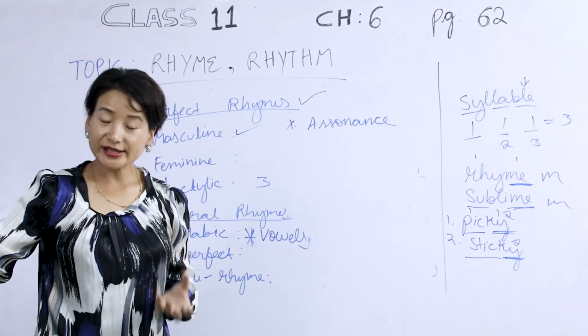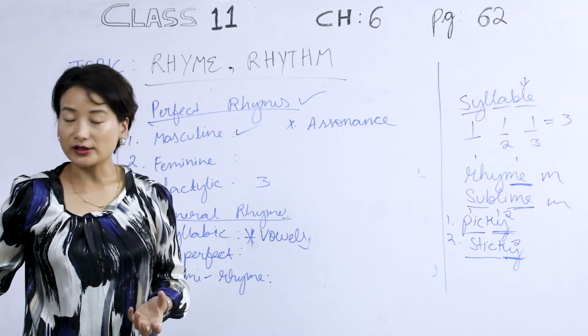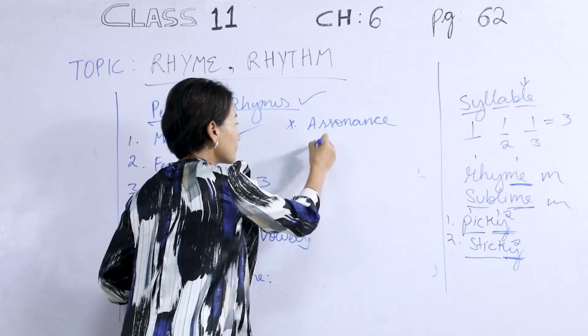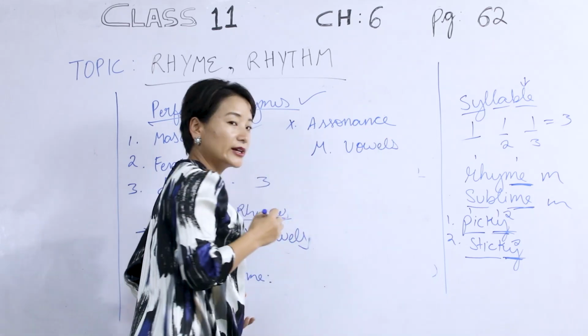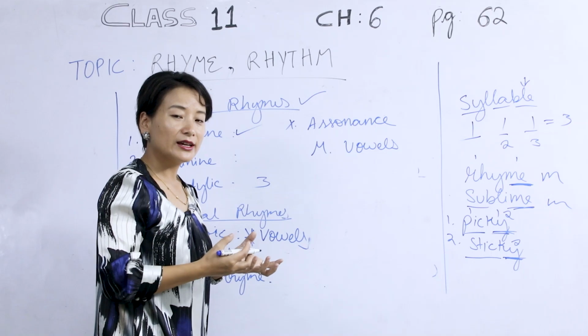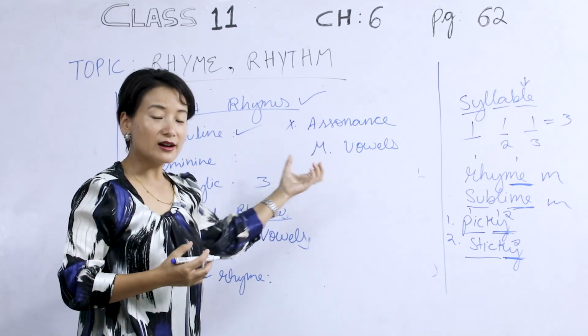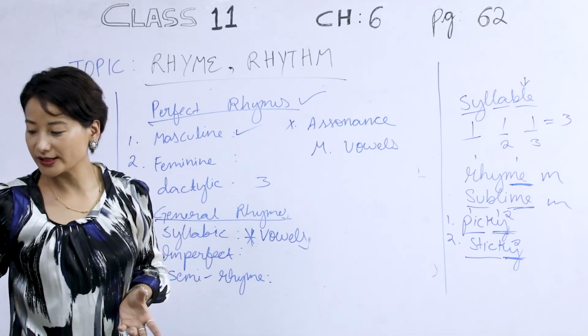So the next one is assonance. Assonance here is very simple. Matching vowels. If all the vowels or the sound that is produced in the word or the syllable are rhyming, if it's the same thing, then it is an assonance.